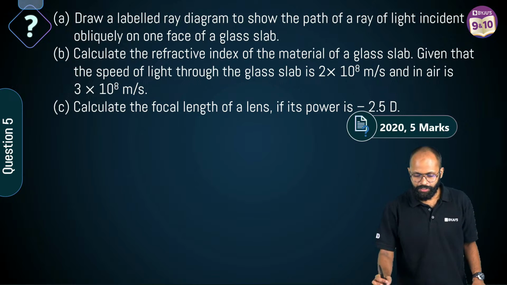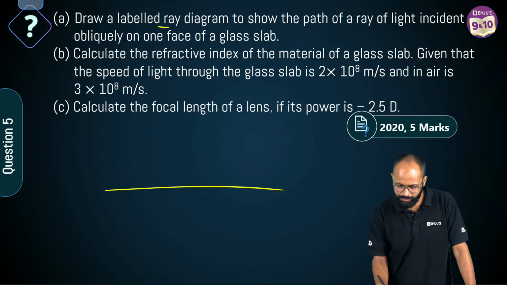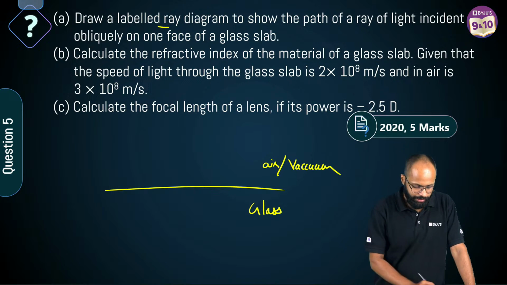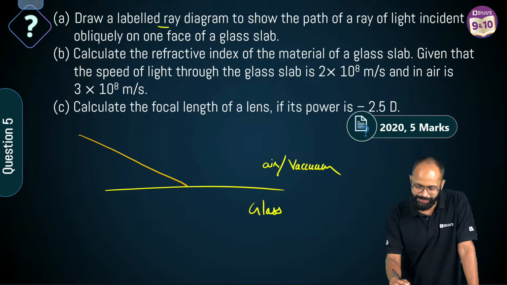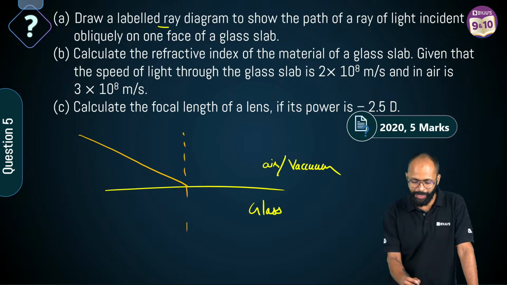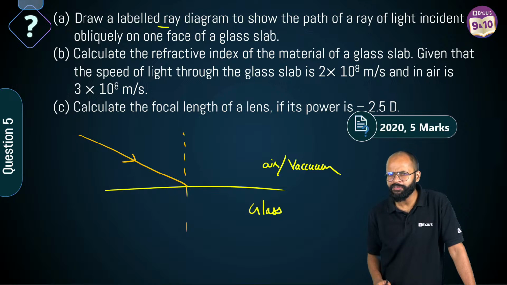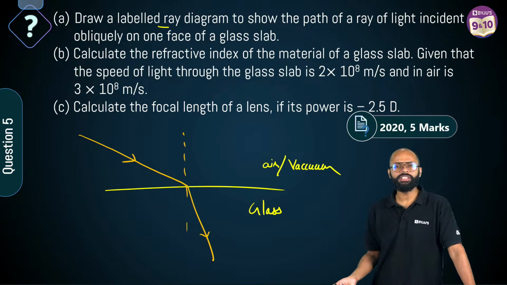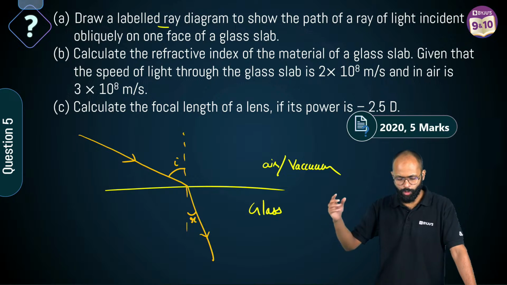Fine. Draw a labeled ray diagram to show the path of ray of light incident. हाँ ठीक है. अरे वाह. This is my glass. This is my air/vacuum. Very good. Now when light ray falls on this at some angle, what will happen? It will bend. Arrow. It will bend towards normal. Away from normal. Sir, going from rarer to denser medium, it will bend towards the normal. It's so easy. Very, very easy. Right? This is your I. This is your R. कोई problem ही नहीं है इसमें तो.